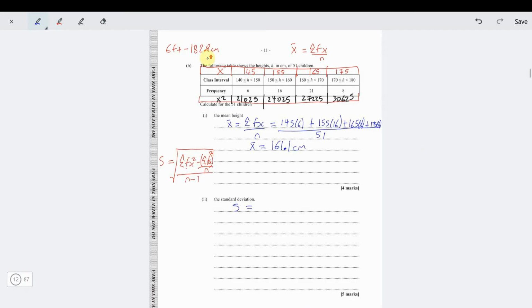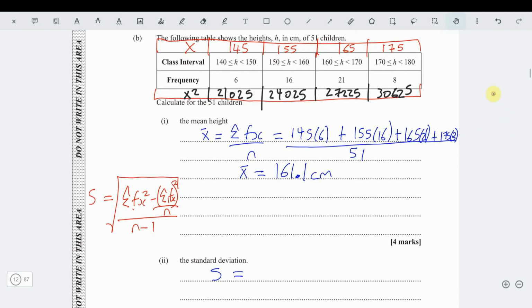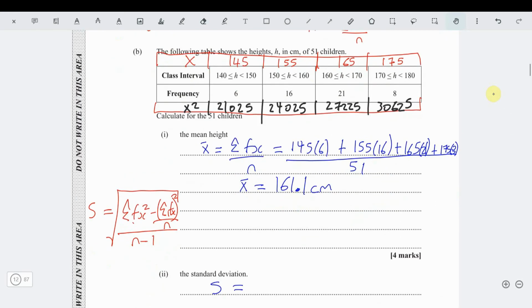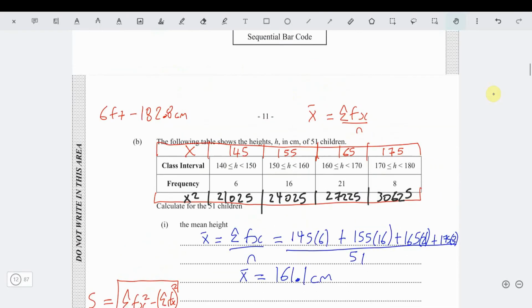I'm going to write the sum of fx at the top of the screen, because they didn't give us enough space.